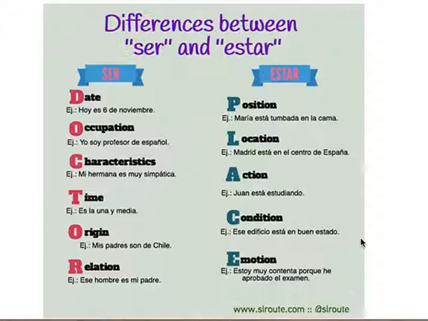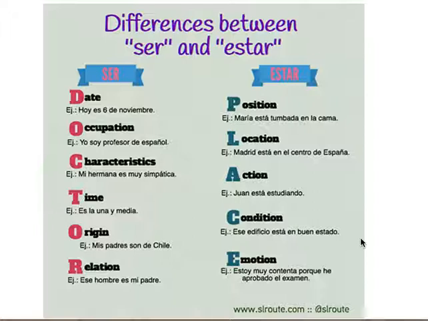Doctor. D is for date. O is for occupation. C is for characteristics. T is for time. O is for origin. And R is for relation. So you know that you use verbo ser whenever you encounter one of these uses, one of these examples.